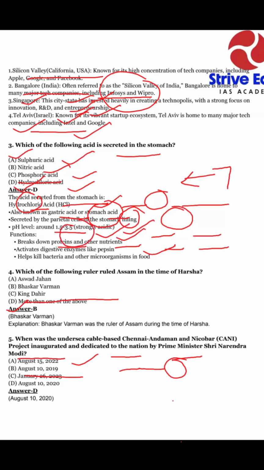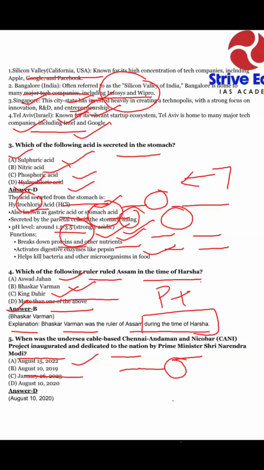Okay, dear students, our next question: which of the following rulers ruled Assam in the time of Harsha? Option A, Aswad Jahan; option B, Bhaskar Varman; option C, King Dahir; option D, more than one of the above. Dear aspirants, our answer is option B, Bhaskar Varman. Bhaskar Varman was the ruler of Assam during the time of Harsha, who did many development works in that area, political, economic, social, etc.